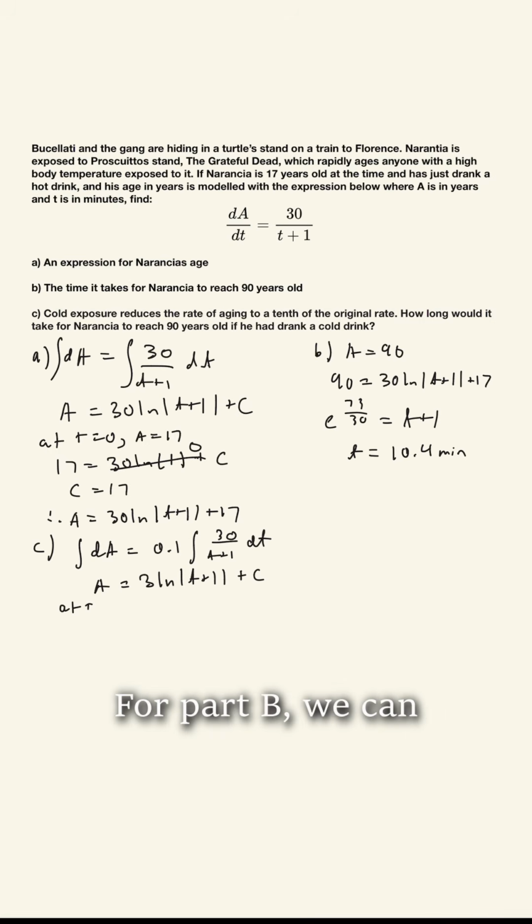For part b, we can substitute our value of Narancia's age being 90 to find the time it takes in minutes to reach this value.